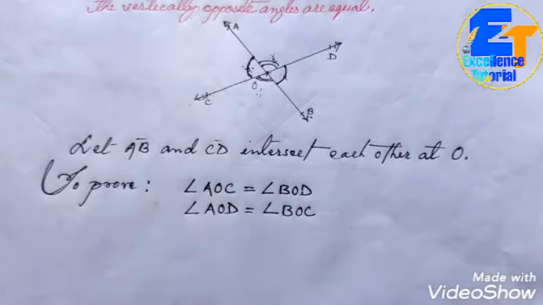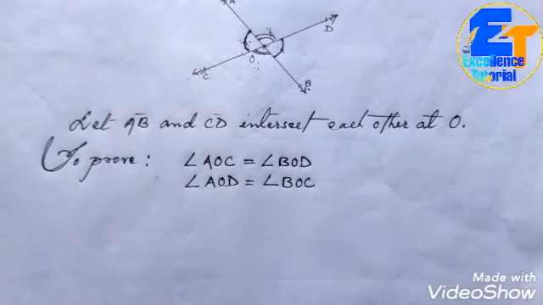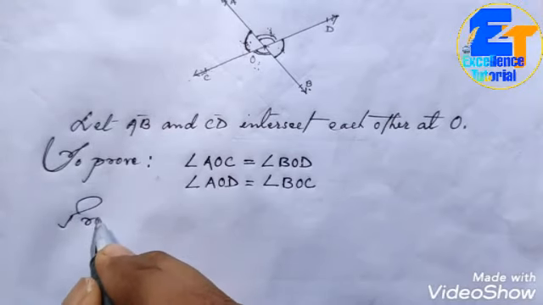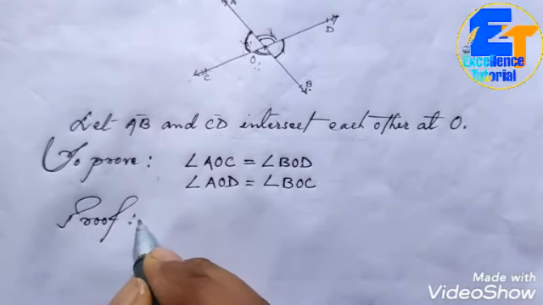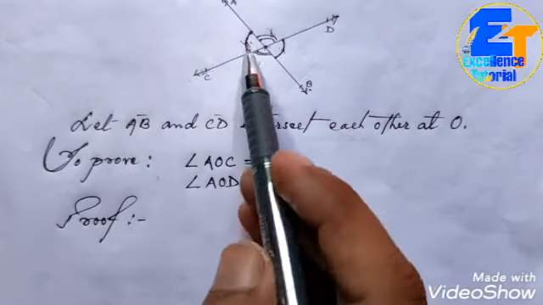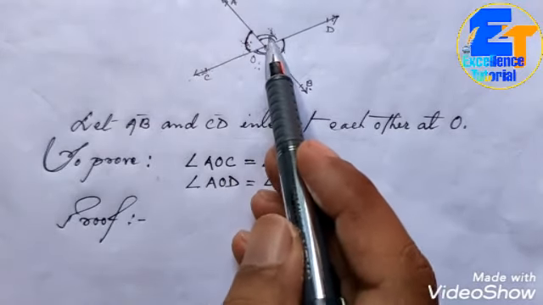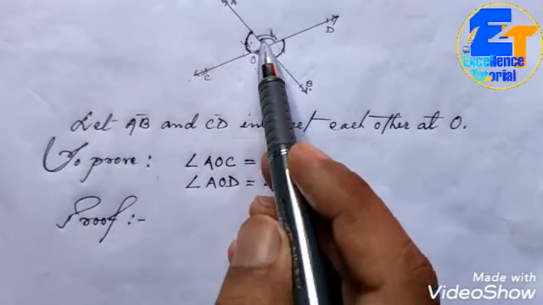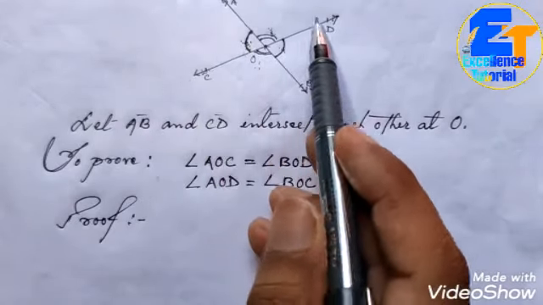So this is the proof section. Proof. The sum of these two angles is 180 degrees. Why? Because these two adjacent angles have been formed on the straight line COD.